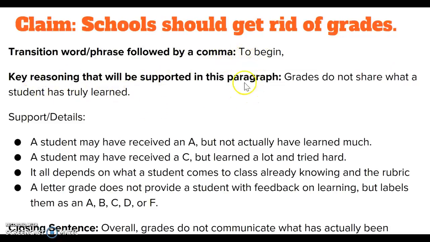This is going to be my first reason and also the very first body paragraph that I have for my essay. I'm going to have my introduction. It's going to have my thesis statement that's going to state my claim. Then this is the first thing that I'm going to talk about. Then I'm going to start to think about this. I want to talk about the reasons why. This first reason, I want to talk in some more detail. I want to give some more support for this first reason that I'm using here.